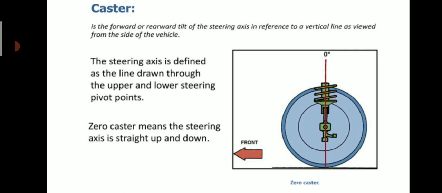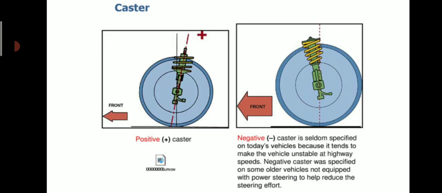Caster is the forward or rearward tilt of the steering axis in reference to a vertical line as viewed from the side of the vehicle. So here you will see the picture of zero caster. This is a figure of positive caster.